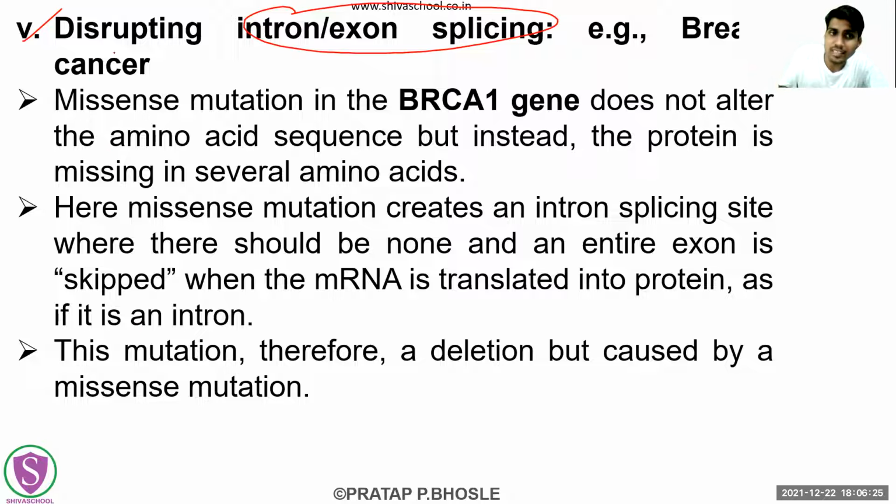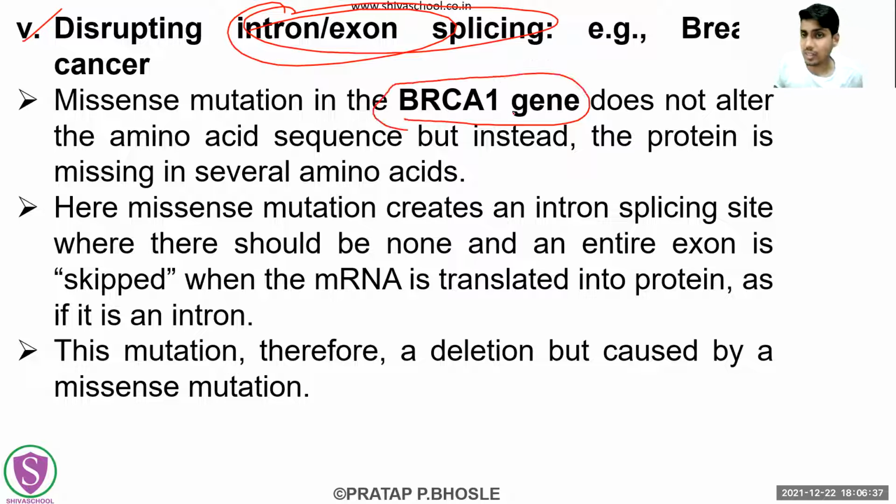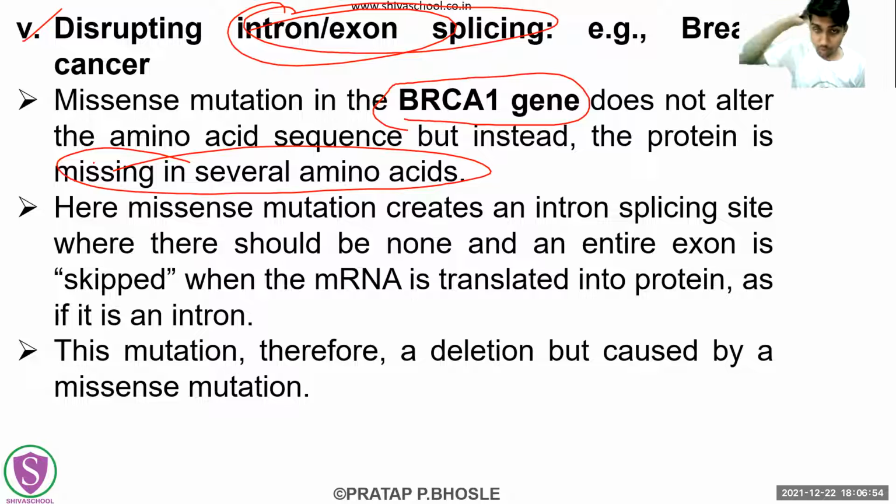Okay. Next, the last effect of this mutation is disrupting the entire intron exon splice. So what is this kind of mutation going to do? In the BRCA1 gene, it does not alter any amino acid, but it has some or several amino acids missing. It is just going to remove some amino acids, which will entirely not be present in these mutations where the BRCA1 gene is getting mutated.